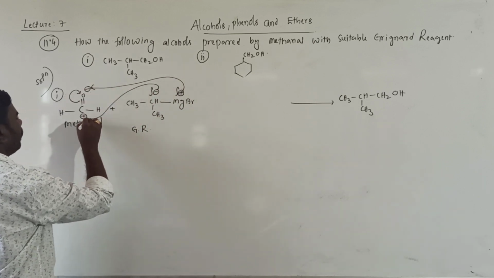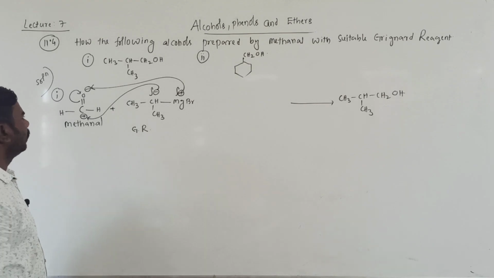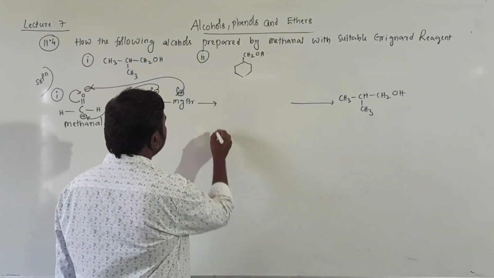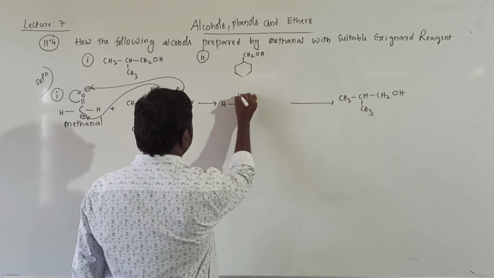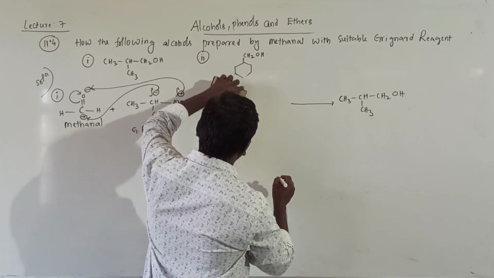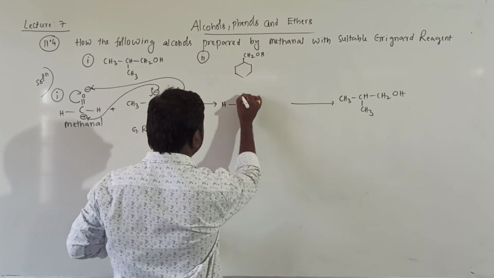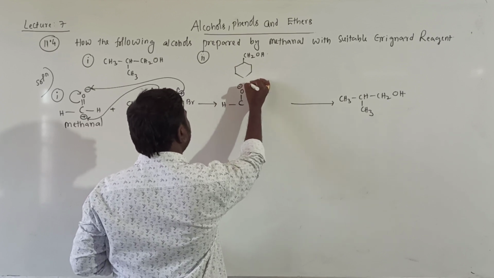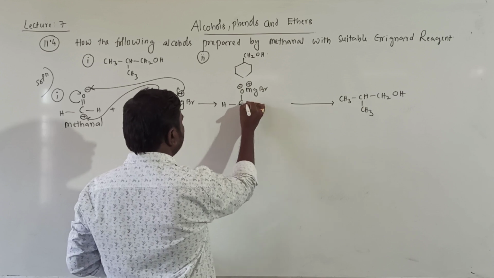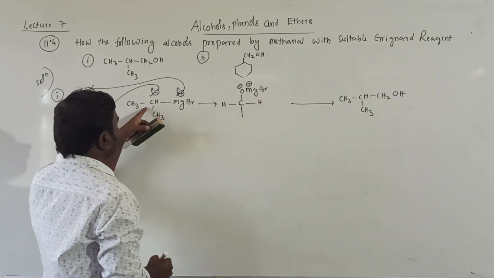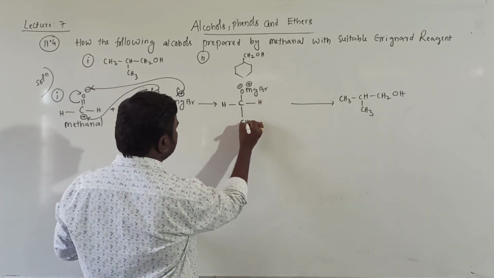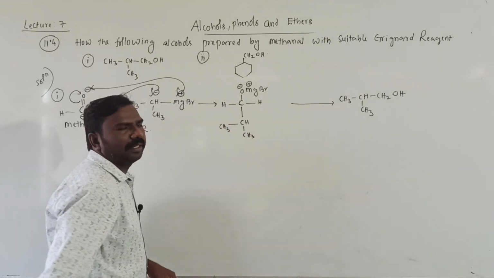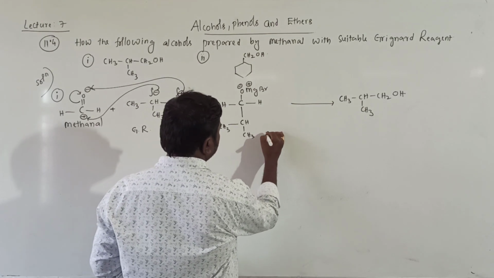Minus and plus will be attracted. Getting, students? Then the formed compound is H, C double bond O converted into single bond O, with MgBr added, O minus Mg plus, and already hydrogen, and to this carbon CH, CH3 and CH3 are added. It is an adduct.